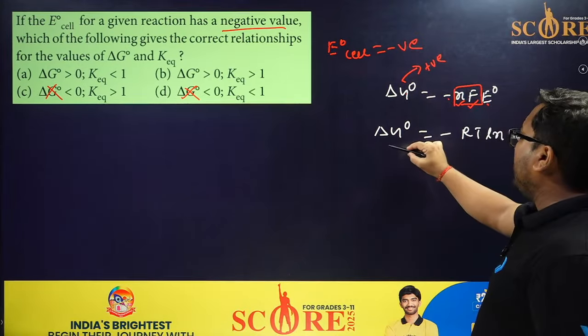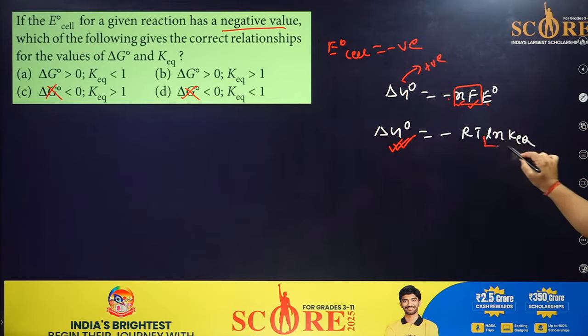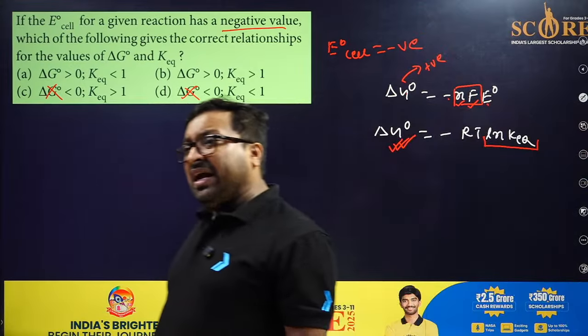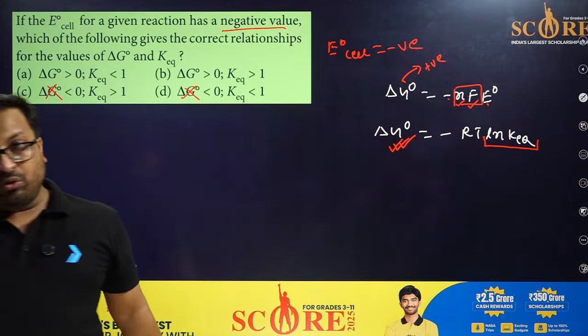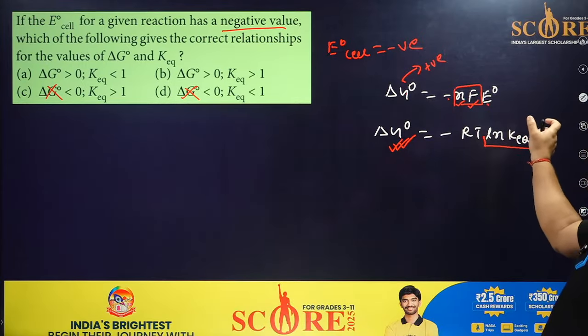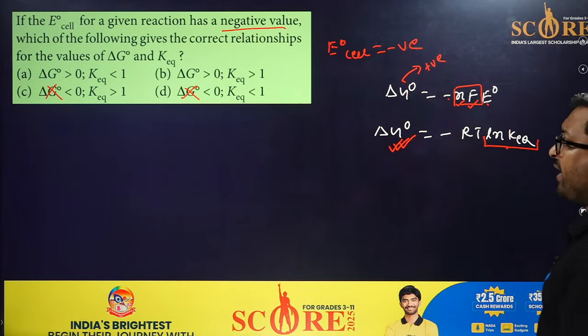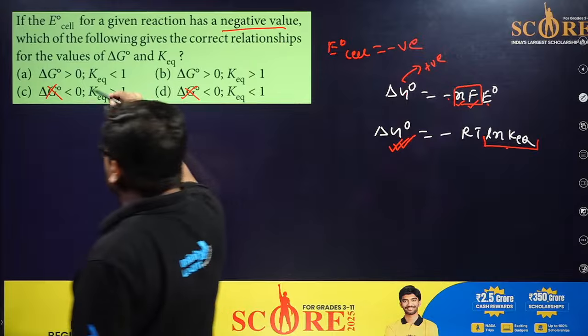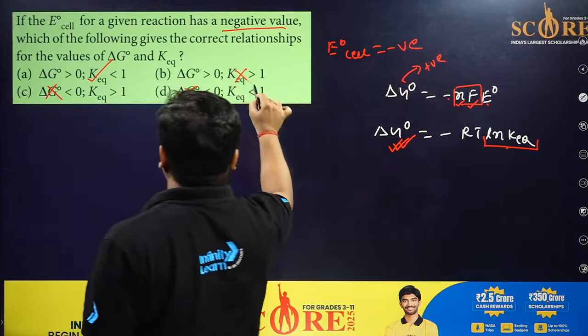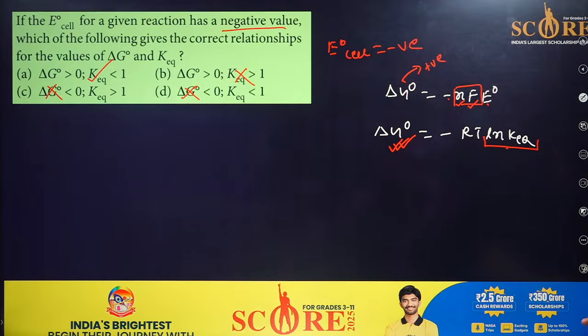So my dear friend, to make this value positive, we need this value to become negative. And when will it become negative? When K equilibrium is less than 1. Okay, when K equilibrium is less than 1, the log value will become negative and then negative negative will become positive. Okay, so the only possible answer is K equilibrium greater than 1. So your answer was very right and your mathematical logic is very nice.